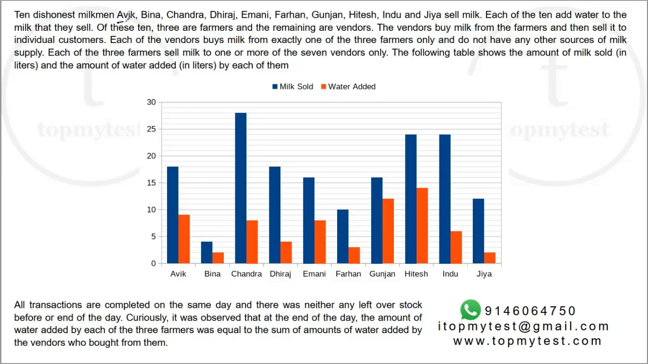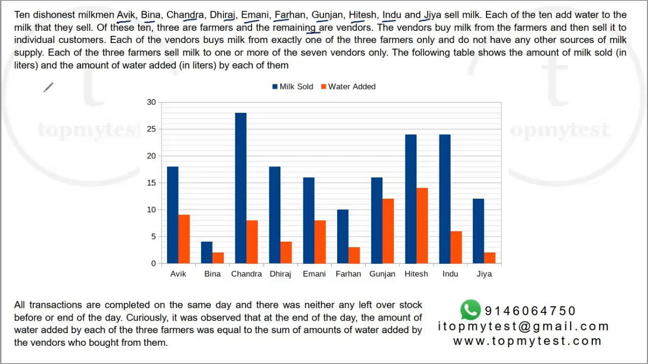10 dishonest milkmen, Avik, Beena, Chandra, Dheeraj, Imani, Farhan, Gunjan, Hitesh, Indu and Jia sell milk. Okay, A to J sell milk. Each of the 10 add water to the milk that they sell. Of these 10, 3 are farmers and the remaining are vendors. The vendors buy milk from farmers and then sell it to individual customers. Each of the vendors buys milk from exactly one of the 3 farmers only and does not have any other sources of milk supply. Each of the 3 farmers sells milk to one or more of the 7 vendors only.